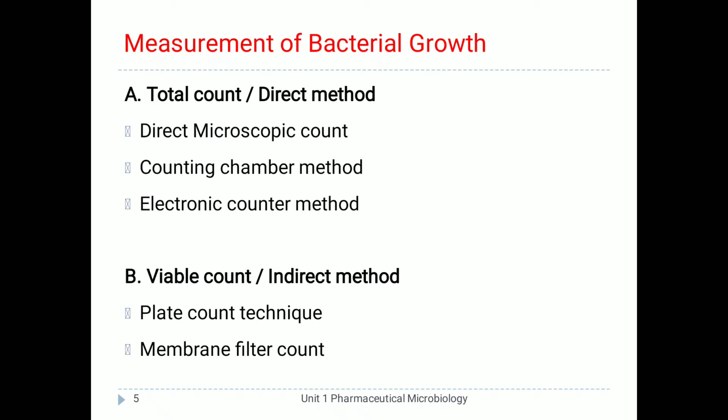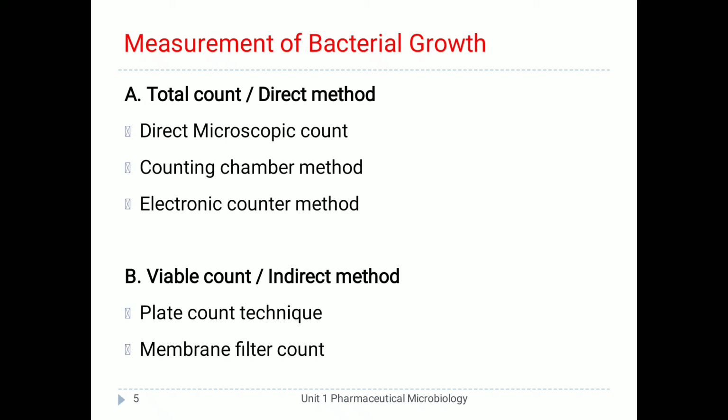The methods of measurement of bacterial growth can be divided into two categories: total count or direct method, and viable count or indirect method. The first type is the total count or direct method. Total count of microorganisms in any given suspension indicates the total number of cells, which includes both living and non-living.